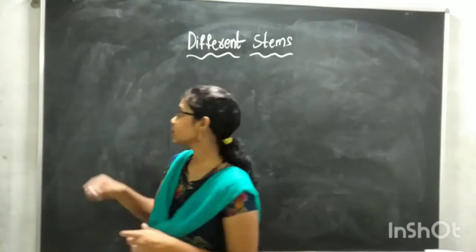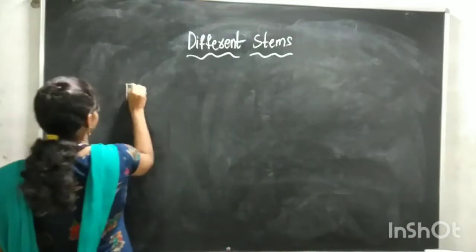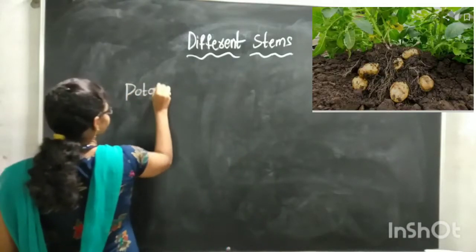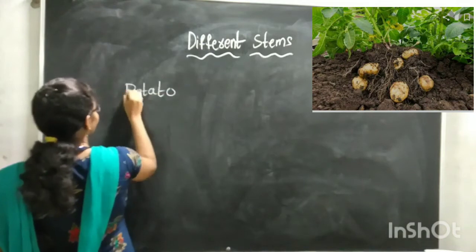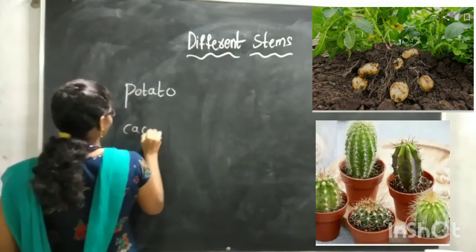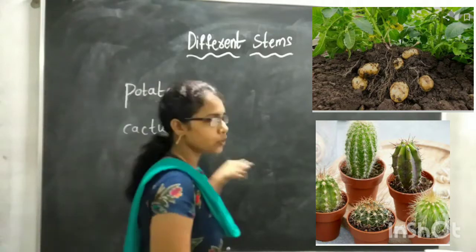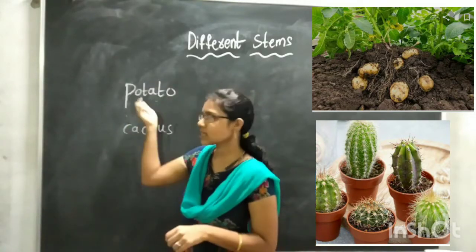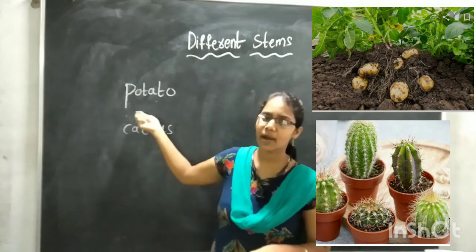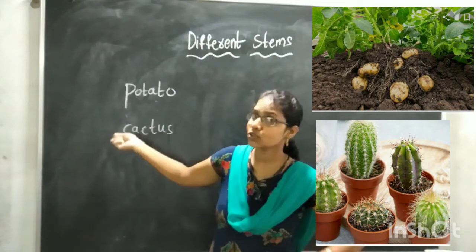If you take potato and cactus stems, how are these stems different from other plant stems that we usually see?